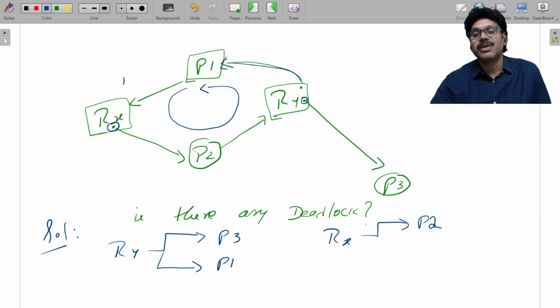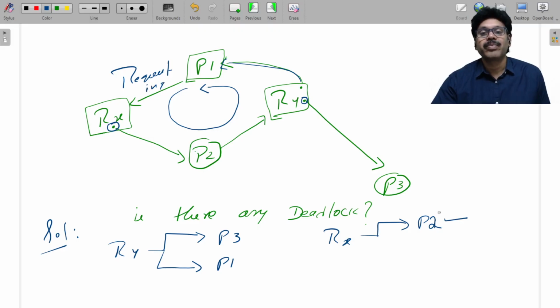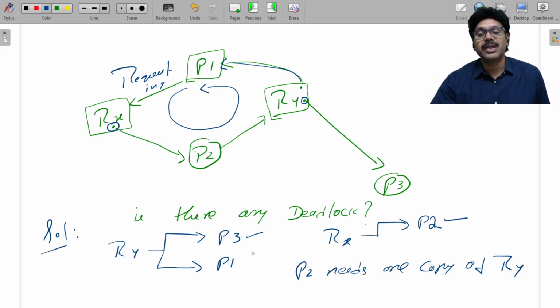P1 is requesting for one copy of Rx, but that one copy of Rx is already given to P2 in this case. But P2 needs one copy of Ry, and Ry has one copy given to P3 and one copy given to P1.